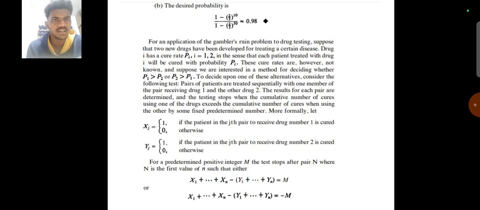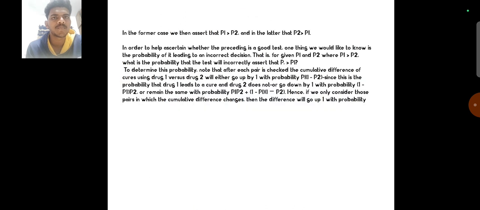More formally, let Xj equal 1 if the patient in the jth pair to receive drug number 1 is cured, and 0 otherwise. Yj equals 1 if the patient in the jth pair to receive drug 2 is cured, and 0 otherwise. For a predetermined positive integer m, the test stops after pair n, where n is the first value of n such that either X1 + ... + Xn - (Y1 + ... + Yn) = m, or X1 + ... + Xn - (Y1 + ... + Yn) = -m. In the former case, we then assert that p1 > p2, and in the latter, that p2 > p1.